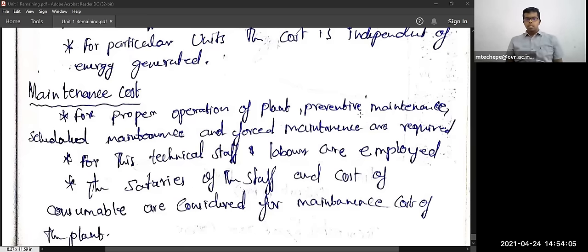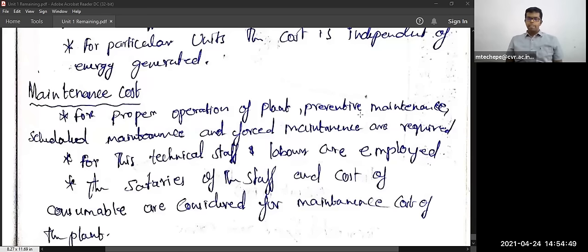For this, technical staff and laborers are to be employed. In a generating station, some workers may be only for maintenance purposes. They will not come for the generation side. Three shifts are working, and in one shift they will go for maintenance, while in that shift they will run some other generating units. So for that maintenance, the salaries of the staff and employees also have to be given,